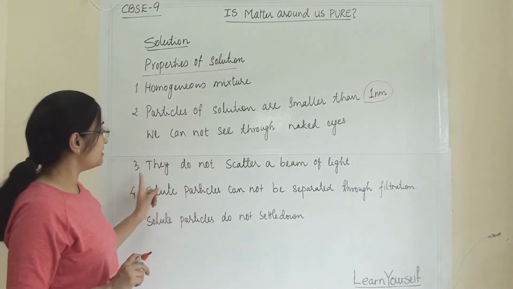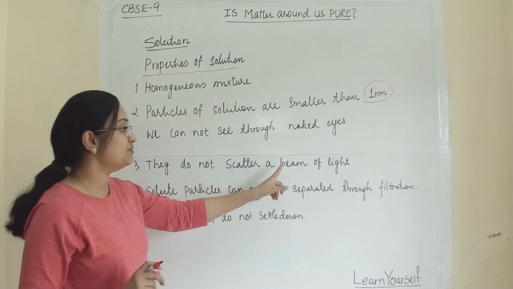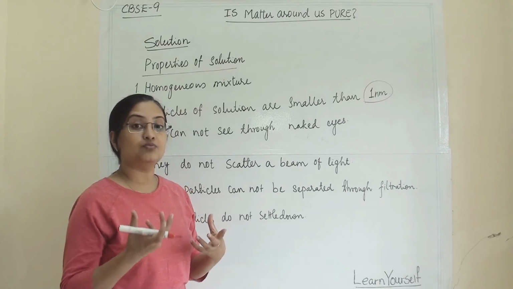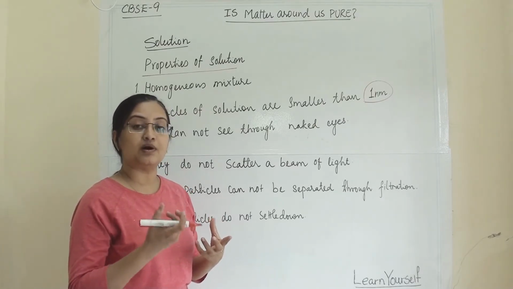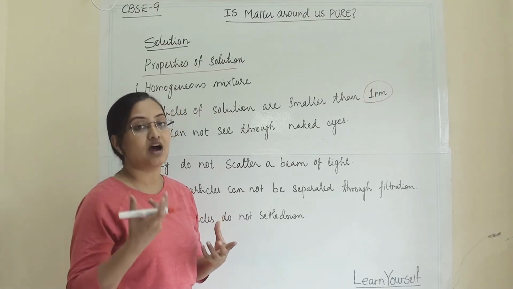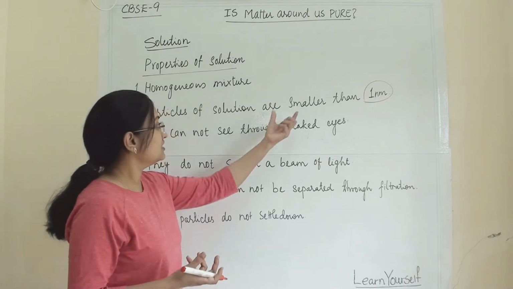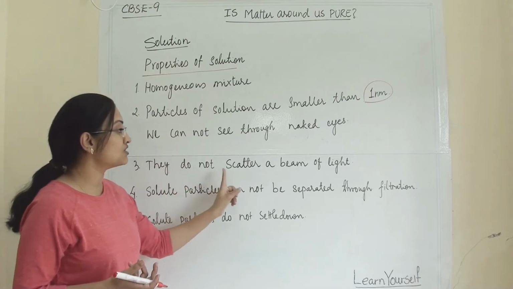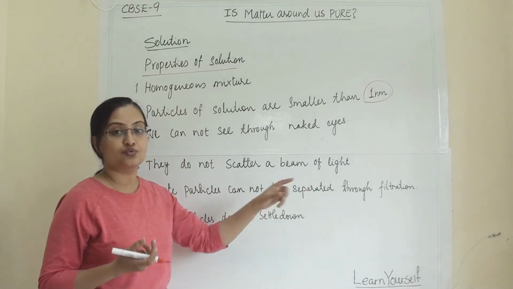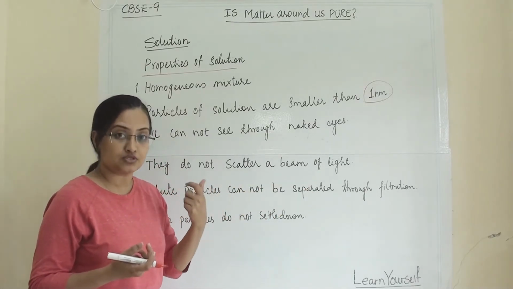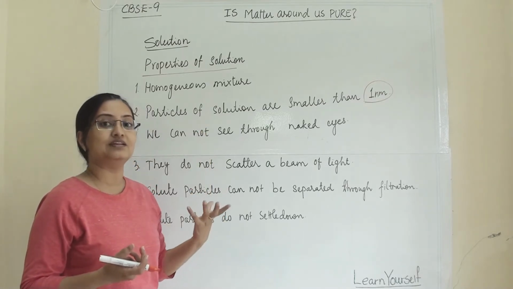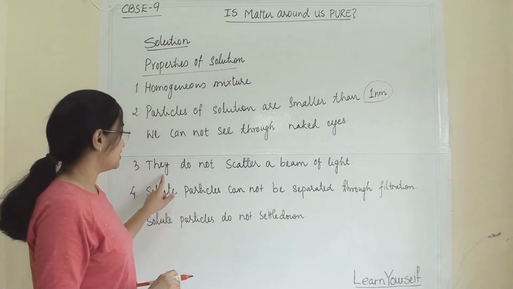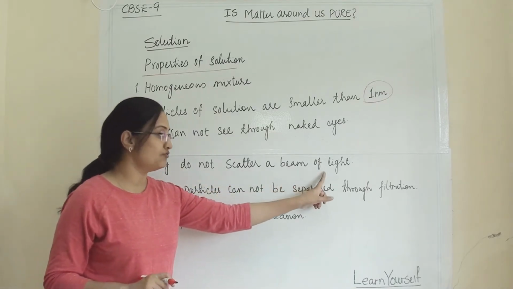Now third, they do not scatter a beam of light. When can any particle scatter a beam of light? To do so, the particle size should be large enough. Here the size is very small, so they cannot and do not scatter a beam of light. So when you pass light through a true solution, it will not show a path of light.